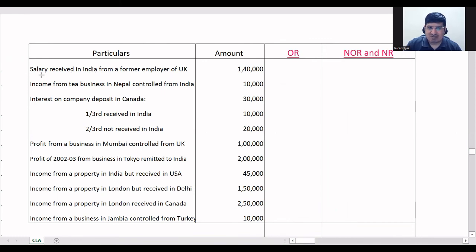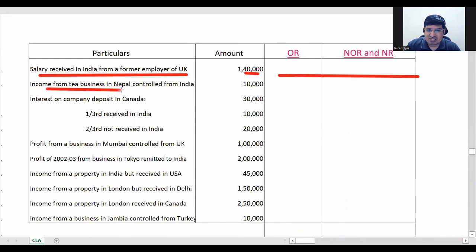See, salary received in India from former employee of UK. Received in India is there, right? I said one of the two parameters taxable for all three. Okay, so this will be taxable for all three. 1,40,000 will be taxable for all three because it is received in India.